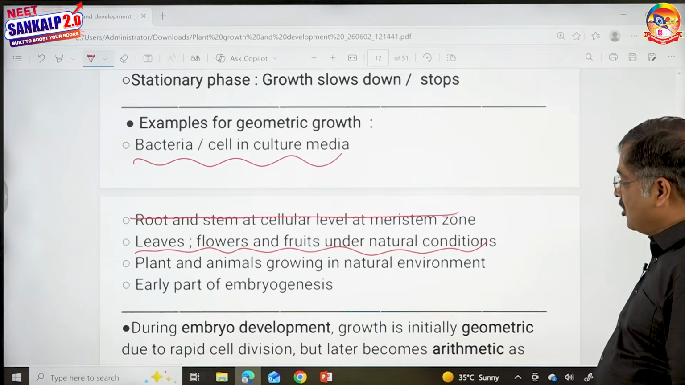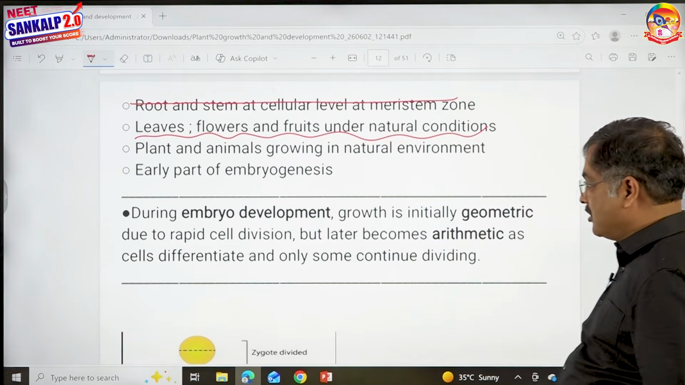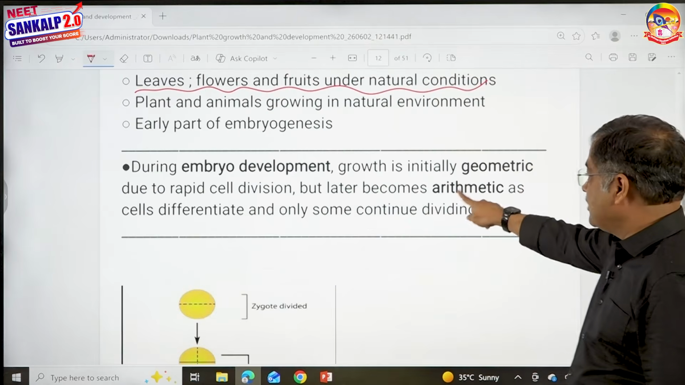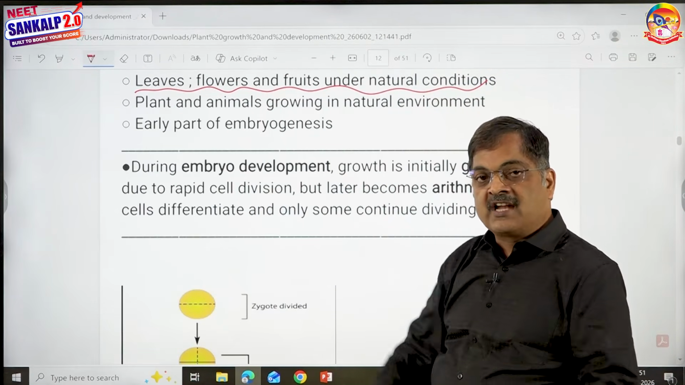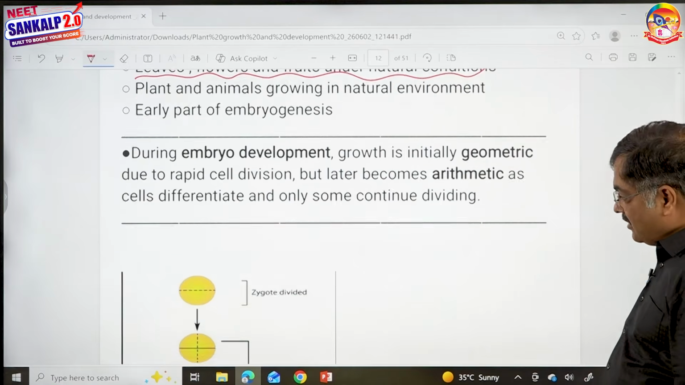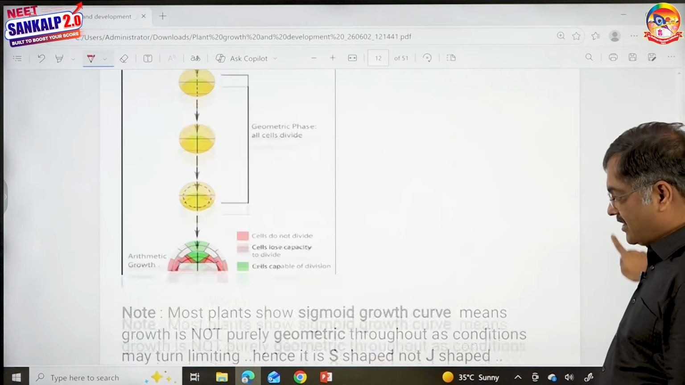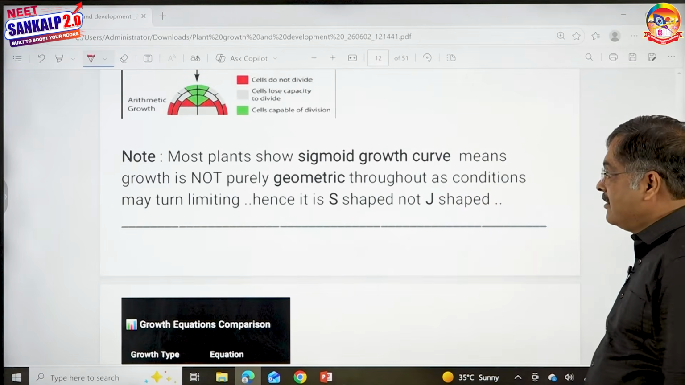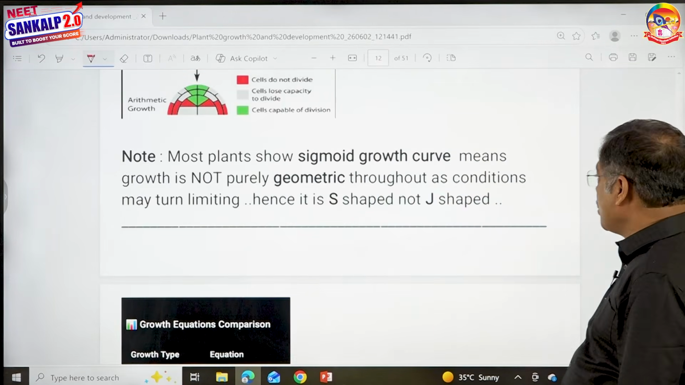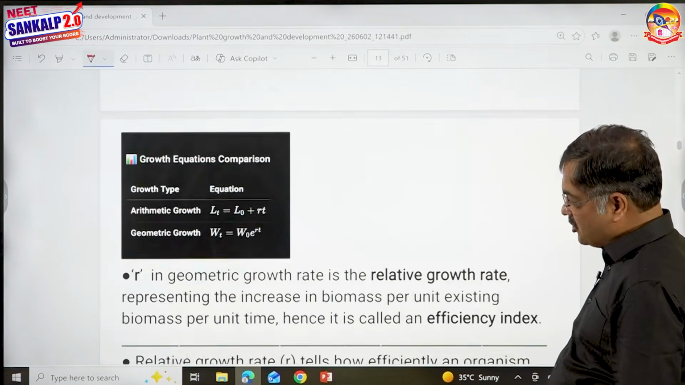Early part of embryogenesis, every cell is dividing. Therefore it's also an example for geometric growth. During embryo development, initial growth is geometric and later the differentiation starts, then it becomes arithmetic. You could see the geometric growth here followed by arithmetic. Most plants show sigmoid growth curve. Means growth is not purely geometric throughout, as conditions may turn limiting. Hence it is S-shaped, not J-shaped.